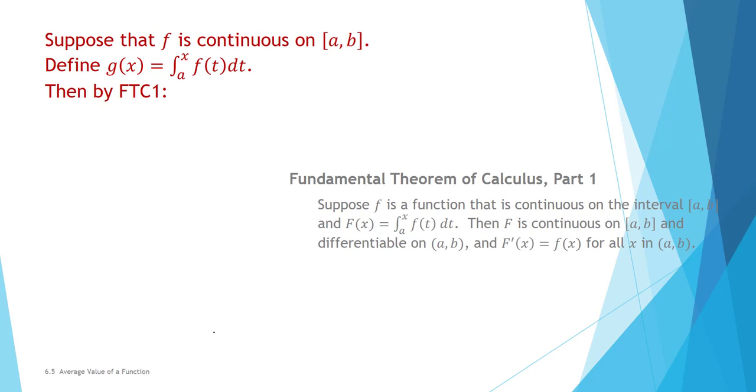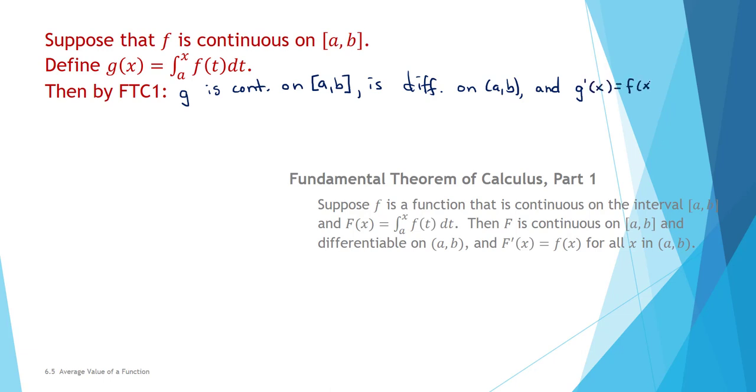Then the fundamental theorem of calculus part 1 tells us that g is continuous on the closed interval [a,b], and is differentiable on the open interval (a,b), and most importantly, the derivative of g is f for all x values in that interval.